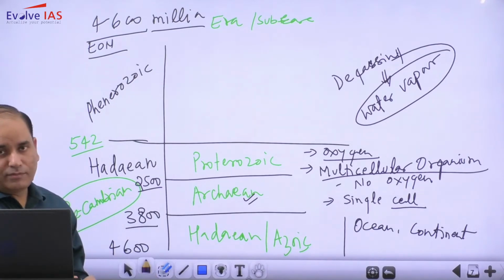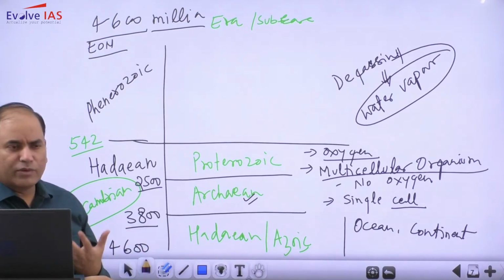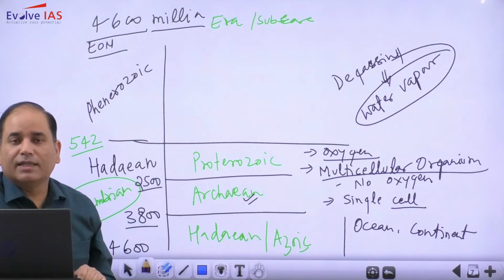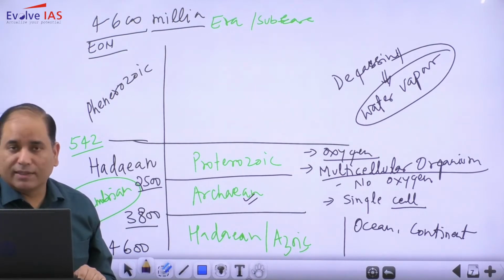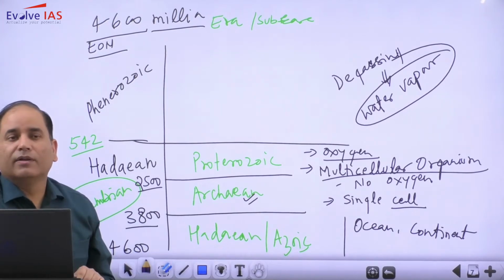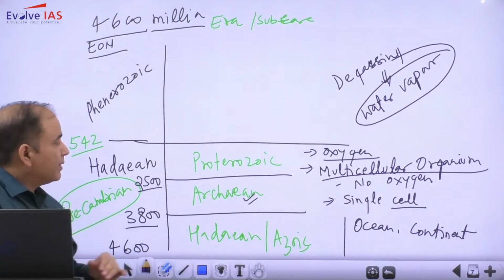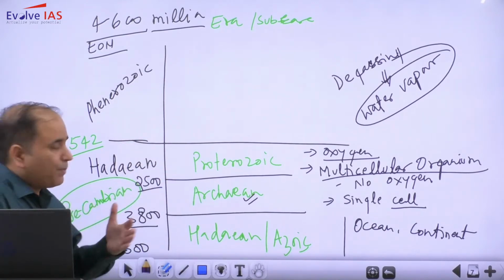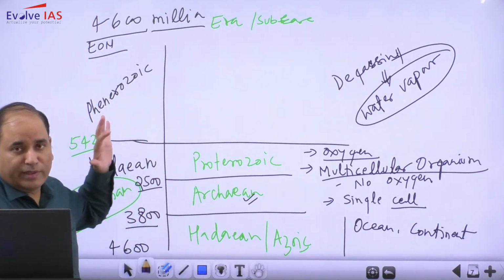So one more thing that you all need to understand, as I said, is that the majority of knowledge that we have today is the result of evidence that we collected through the rocks and all the other major phenomena. Geologically we do not have much information, so our information is very shallow for before 542 million.